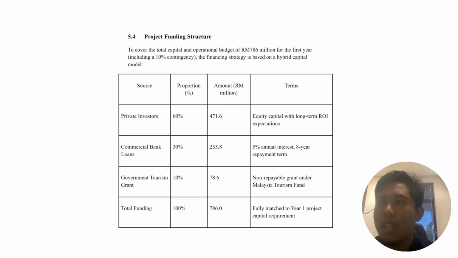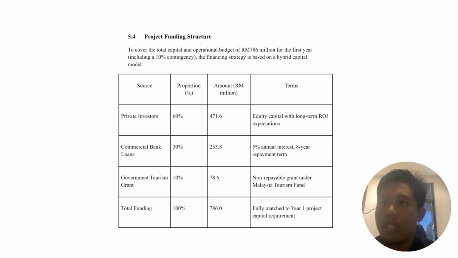For our financial planning, we start off with the project funding structure with sources coming from private investors, commercial bank loans, and government tourism grants, where we will collect from investors with a proportion of 60%.